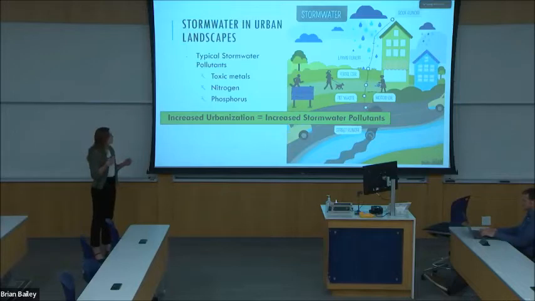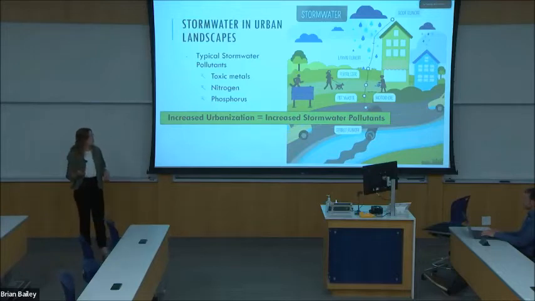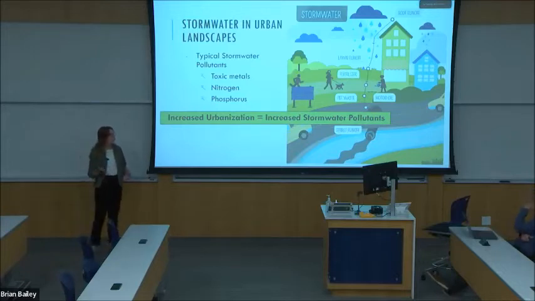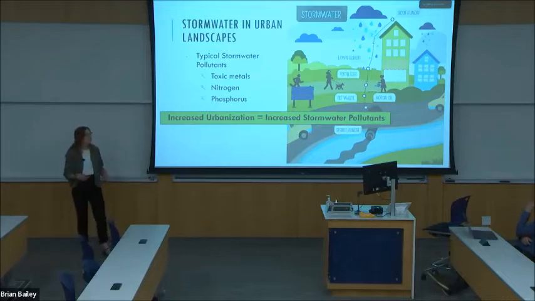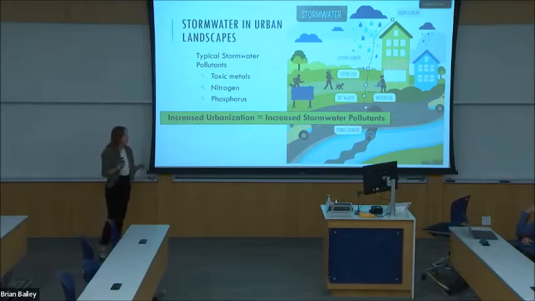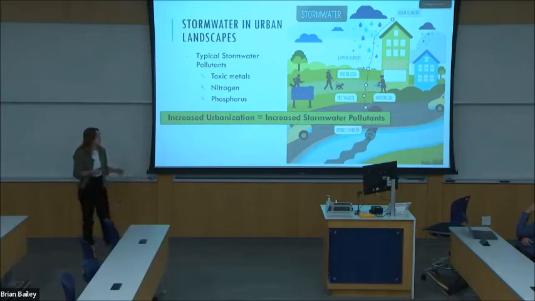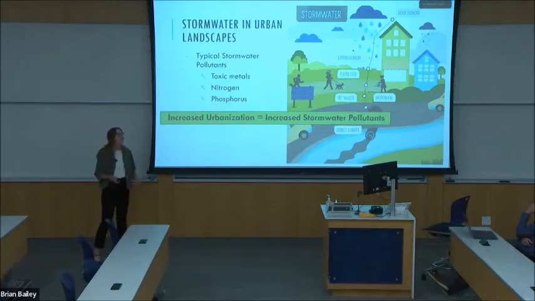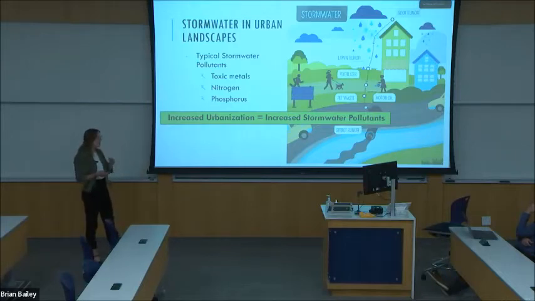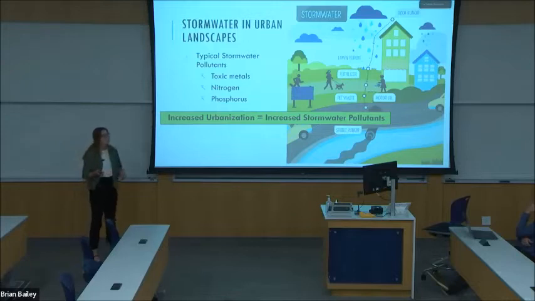So in urbanized environments, there are impervious surfaces such as rooftops and roadways, and disturbed pervious surfaces such as compacted soils, which interfere with the natural course of stormwater runoff. So instead of infiltrating into soil, stormwater runoff accumulates in large quantities and rushes down these impervious surfaces or pervious disturbed surfaces, collecting pollutants. Typical stormwater pollutants of concern are metals that are either toxic to humans or aquatic life, and nitrogen and phosphorus species that can lead to eutrophication of water bodies.